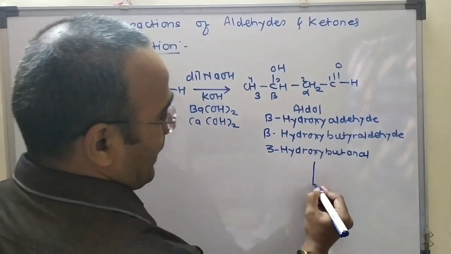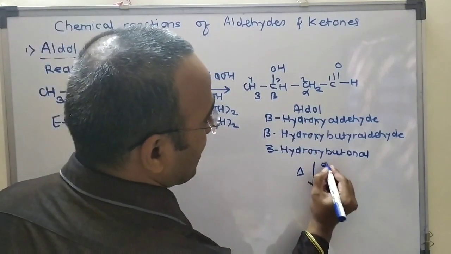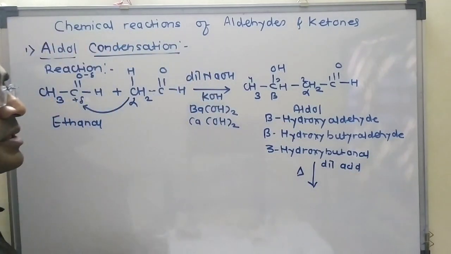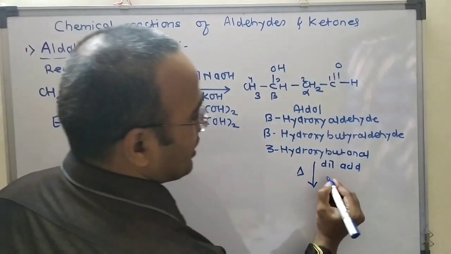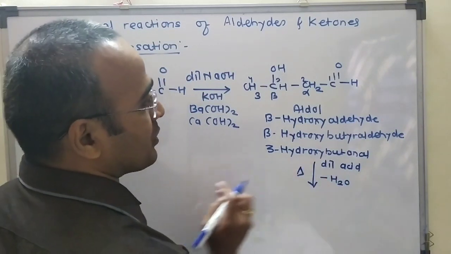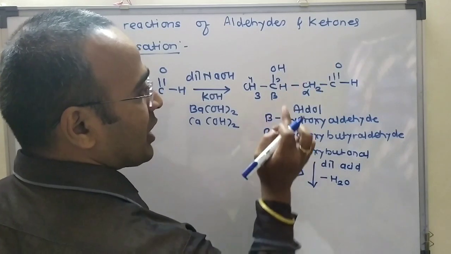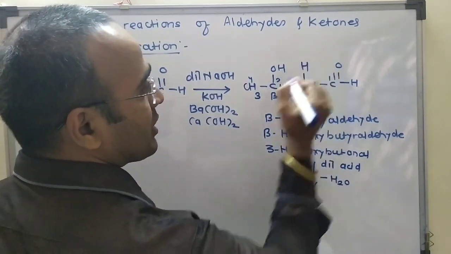So what happens in presence of heat? When heat is supplied to the aldol in presence of dilute acid, there is a dehydration reaction, which means aldol undergoes removal of a water molecule in presence of heat and dilute acid. Here dehydration occurs. This one is the alpha carbon atom. I will write this CH2 as CH and here H.